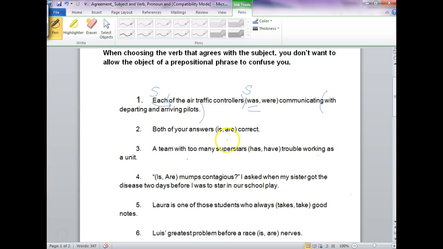All right, number 2. Both of your answers is or are correct. Mark off the prepositional phrase. Both are. Now, if you had accidentally not marked off the prepositional phrase and chosen answers, you still would have gotten the correct answer because this is plural and this is plural. But it's good practice to mark it off.